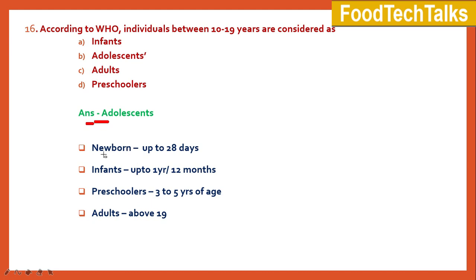According to WHO, the other definitions are babies up to 28 days are called newborn. Individuals up to 1 year or 12 months are called infants. Preschoolers are individuals from 3 to 5 years of age. Individuals or persons above 19 years of age are called adults. Moving on to next question.